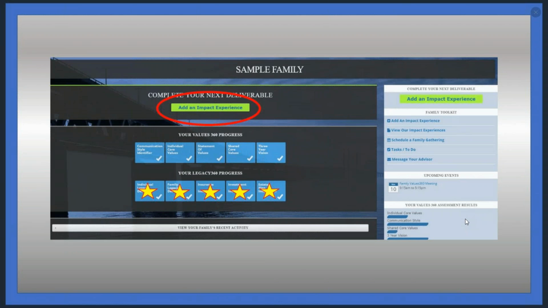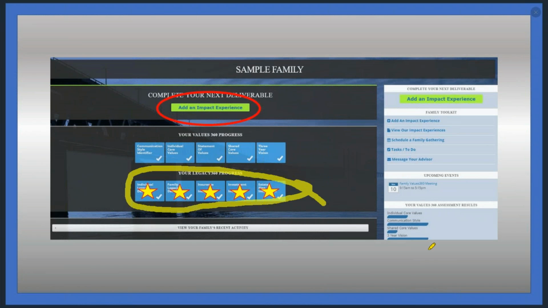And then finally, now we're done with Legacy 360. When you go back to your individual dashboard, you will see that the next deliverable is to add an impact experience. Obviously, you can add as many impact experiences as you would like. There's no limit. You will also see that all 5 boxes for Legacy 360 are now blue and have been completed.